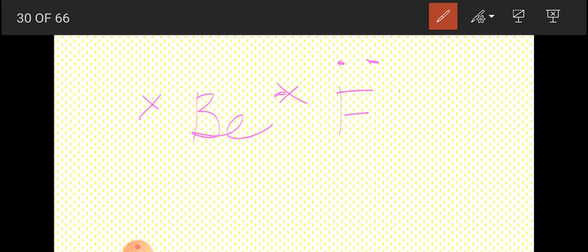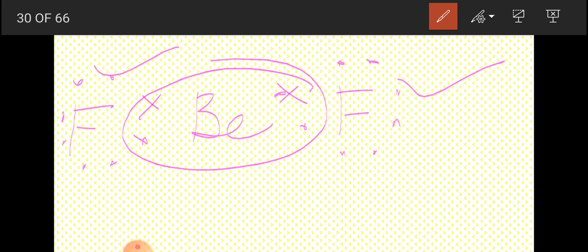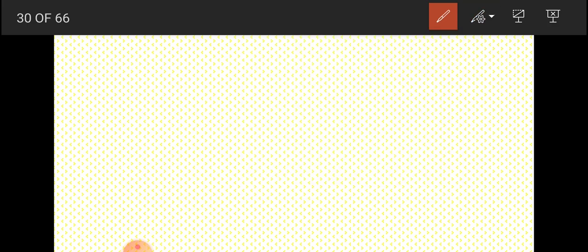The outermost shell of fluorine contains 7 electrons. Okay, this is completing its octet, but beryllium is not.